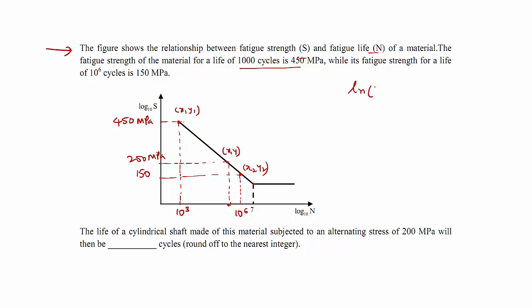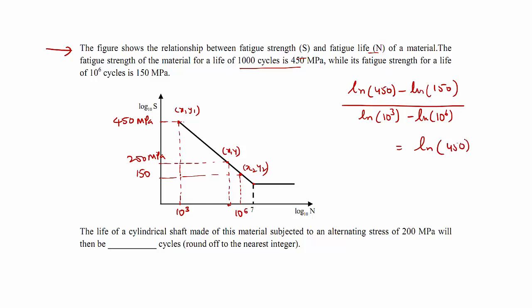So log of 450 minus log of 150 divided by log of 10 power 3 minus log of 10 power 6 equals log of 450 minus log 200 divided by log of 10 power 3 minus log x. This x is nothing but the life of the component when it is subjected to stress of 200 megapascal.